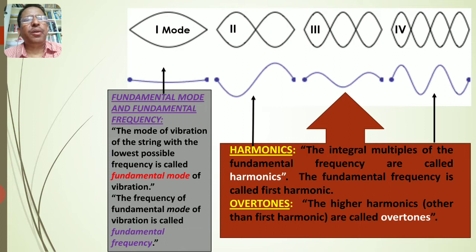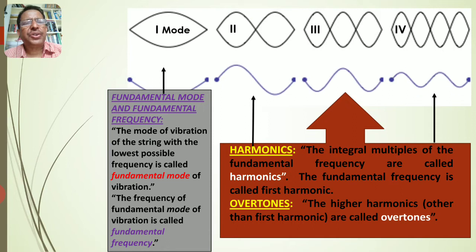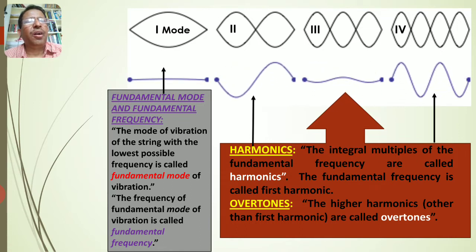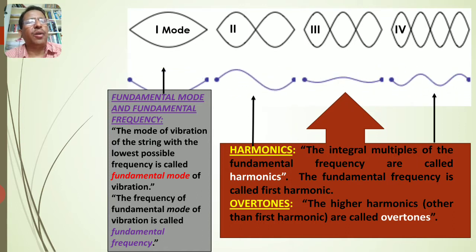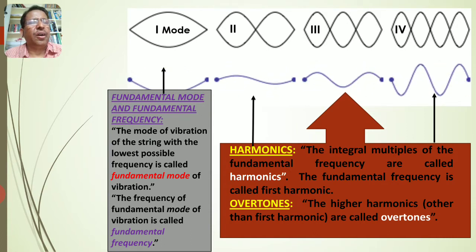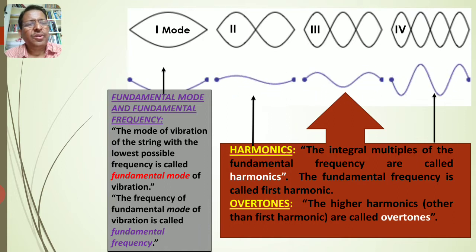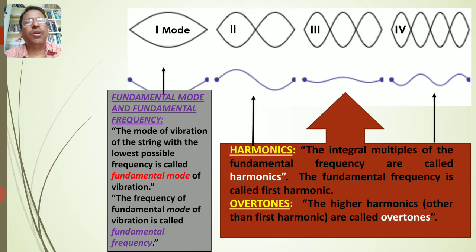The mode of vibration of the string with the lowest possible frequency is called fundamental mode of vibration. The frequency of fundamental mode is called fundamental frequency. What are harmonics? Second, third, fourth mode are harmonics. The integral multiples of the fundamental frequency are called harmonics. The fundamental frequency itself is called first harmonic. What are overtones? Higher harmonics other than first harmonic are called overtones.